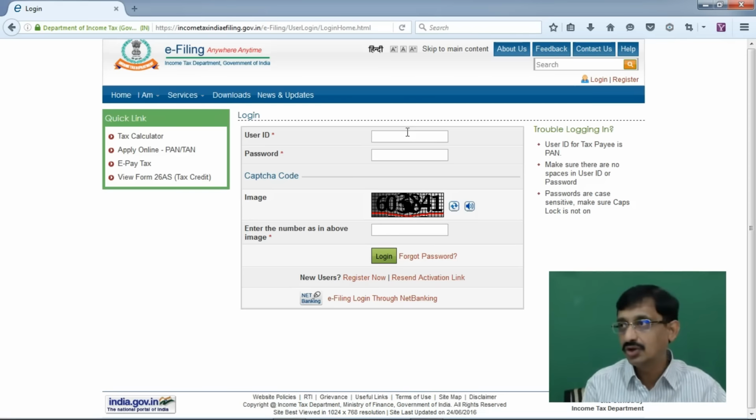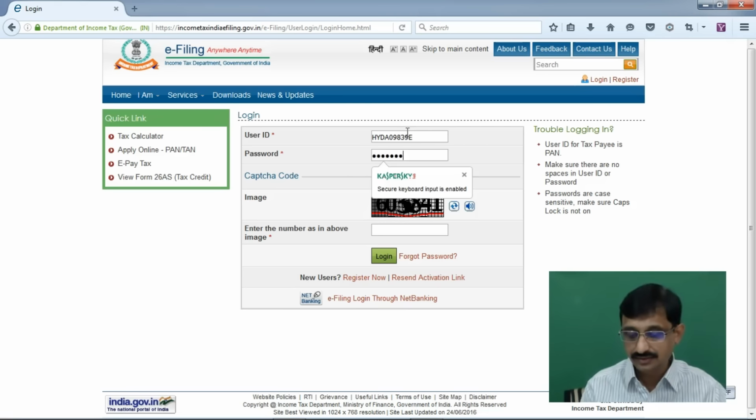This particular payer is already registered with the e-filing website. So I will just log in in this case, and the user ID is the TAN number, HYDA 09839E, and I have to give the password.